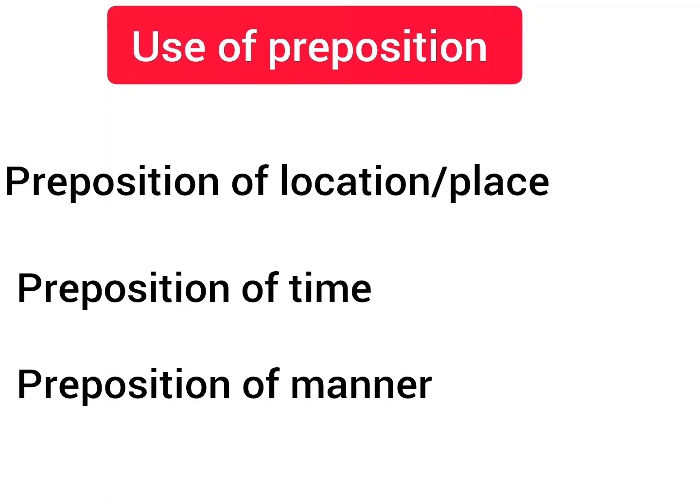Use of prepositions in English. There are three main types of prepositions: prepositions of location and place, prepositions of time, and prepositions of manner.